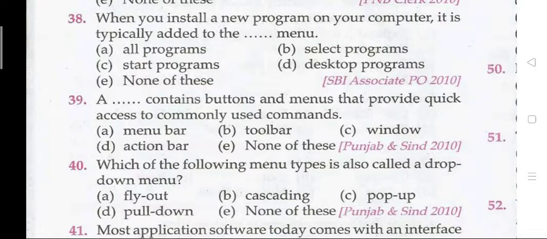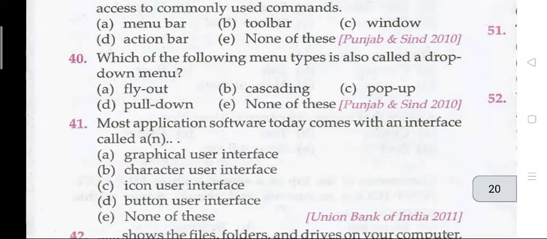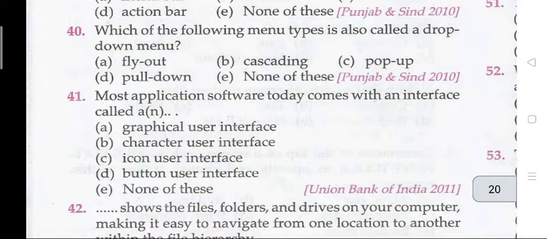The next question, question 40. Which of the following menu types is also called a drop down menu? The right answer is D, that is your pull down. Question number 41. That is your most application software today comes with an interface called. The right answer is A, graphical user interface.